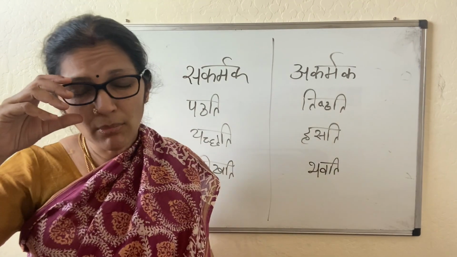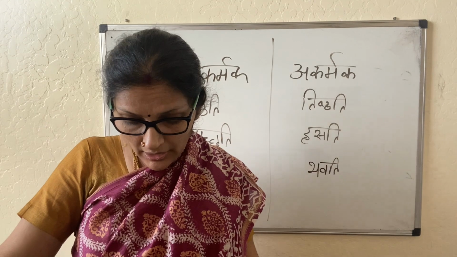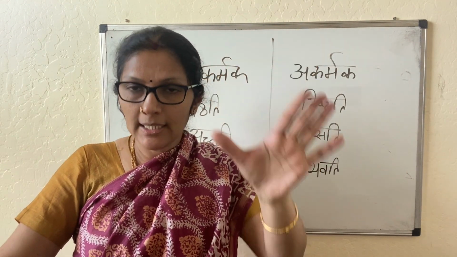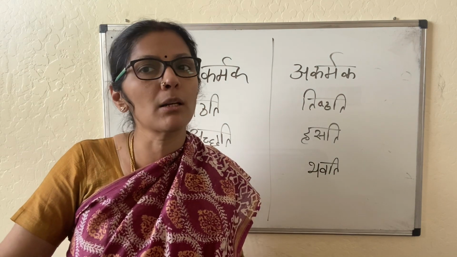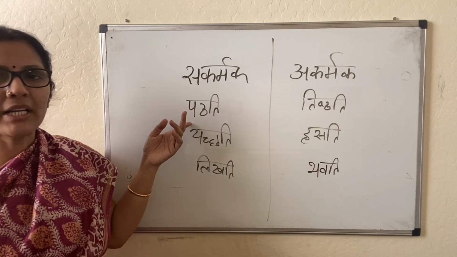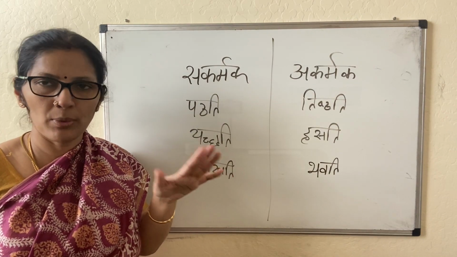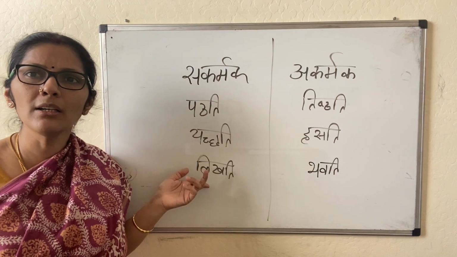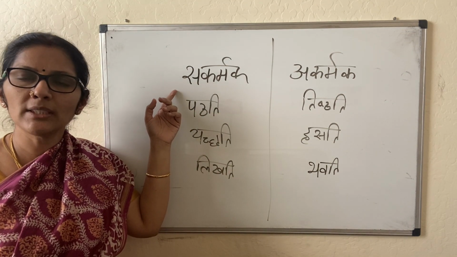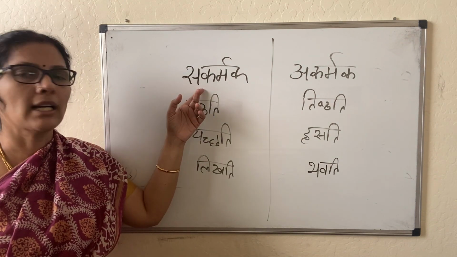The sakarmaka and akarmaka dhatu information is given in lesson 4 in the Pravesha book, where the heading says verb. Under kriya padam, they have discussed what sakarmaka and akarmaka dhatu are. So sakarmaka means when we question the verb, kim pathati, Patham pathati, there is an answer. When we get an answer for the question, those verbs are sakarmaka dhatu, karma sahitam. They are along with the karma padam. We are able to derive an answer. So these dhatus are sakarmaka.